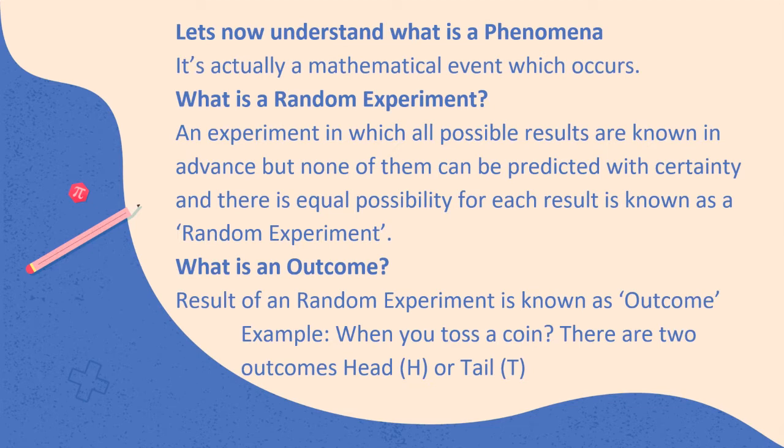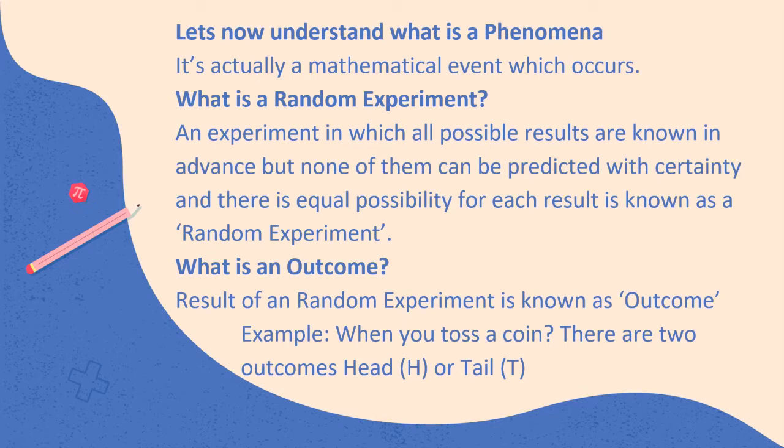Let's understand what is a phenomena. A phenomena is actually an event that happens. For example, it rained heavily on July 26th in the year 2010 and Mumbai was flooded. I'm just giving a random date. The date is fine, the year may not be. That is a phenomena. But do you think that phenomena happens every July 26th? No. So a phenomena is an event, a mathematical event that happens. It could be a tossing of a coin. It's a phenomena.